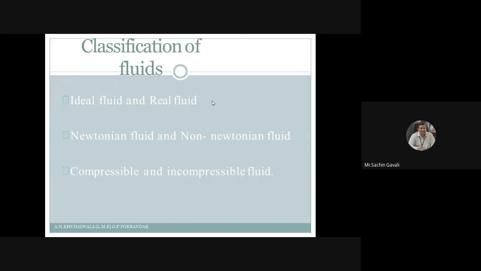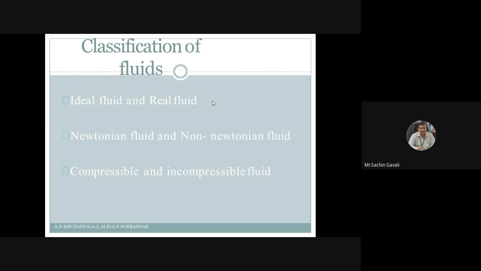Then another category of fluid is Newtonian fluid and non-Newtonian fluid. Afterwards we are going to study Newton's law of viscosity. Those fluids which obey Newton's law of viscosity are called Newtonian fluids.